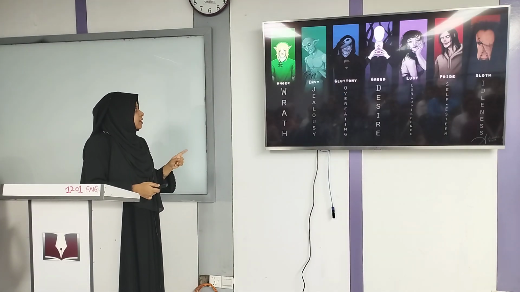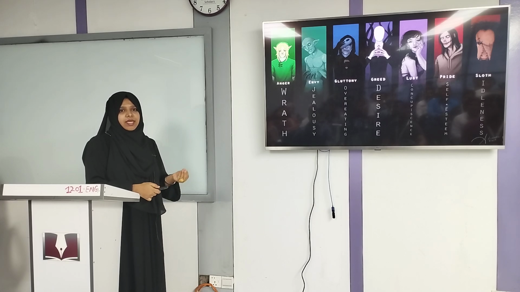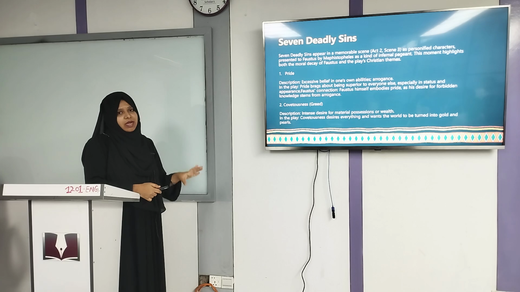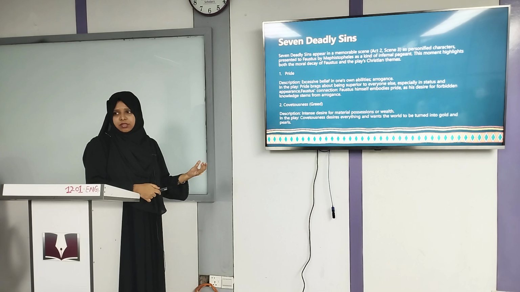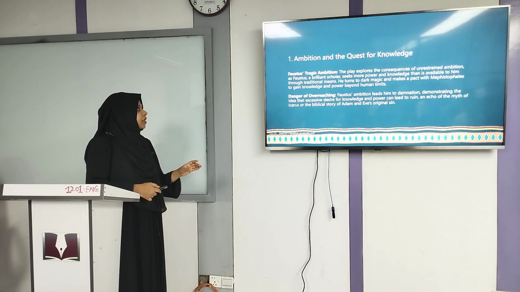These are the 7 deadly sins: anger, envy, gluttony, greed, lust, pride, and sloth. The 7 deadly sins is really important. Okay, you have to explain the 7 deadly sins in the character of Dr. Faustus, or in the characteristics of Dr. Faustus. Okay, the 7 deadly sins are described here. What is what, and how you have found the trait in Dr. Faustus. Okay, I will provide this slide in your ERP.